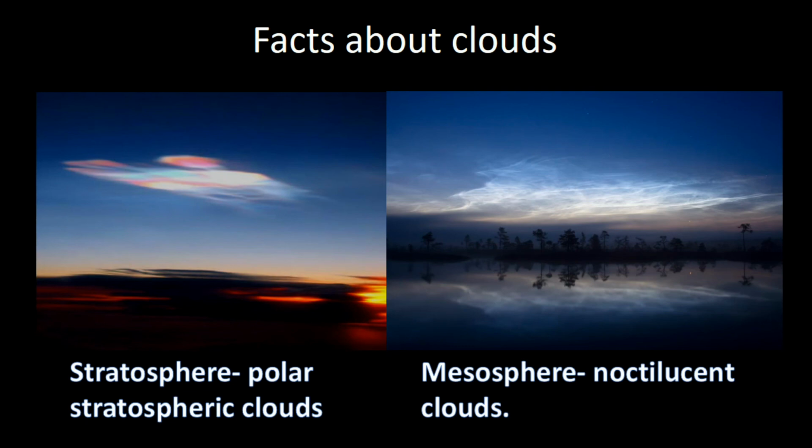These can usually be seen in the polar region during the twilight when the sun is 1 degree to 6 degree below the horizon. These are mainly seen in winters.